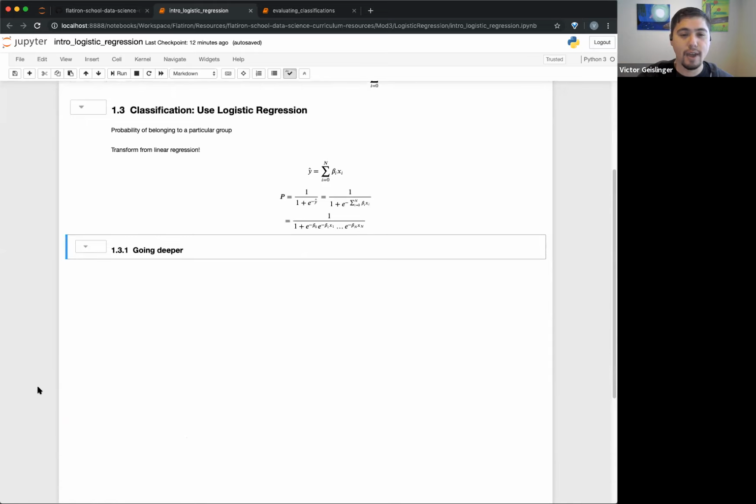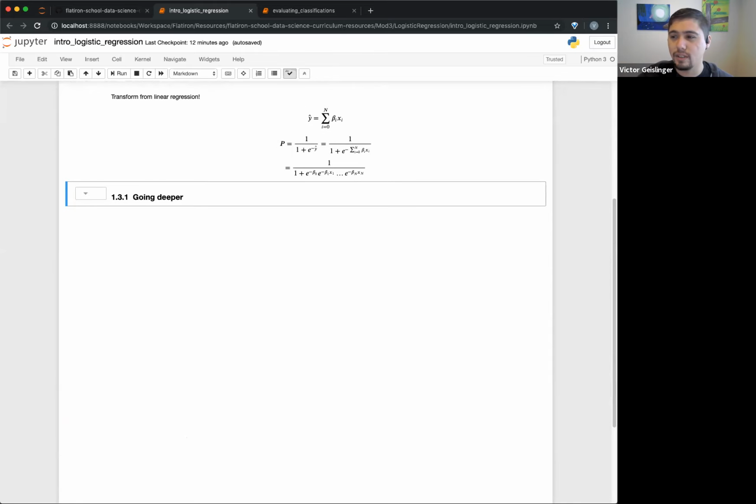So I'm going to go a little more mathy on this part. This might be the more math side of me: whenever I see an equation like this, I wonder what this equation looks like and how it behaves. So I want to show you a little bit of what's going on here.